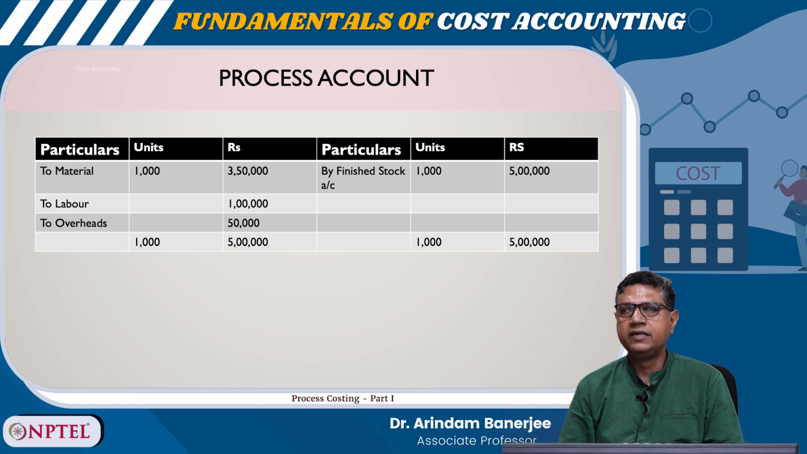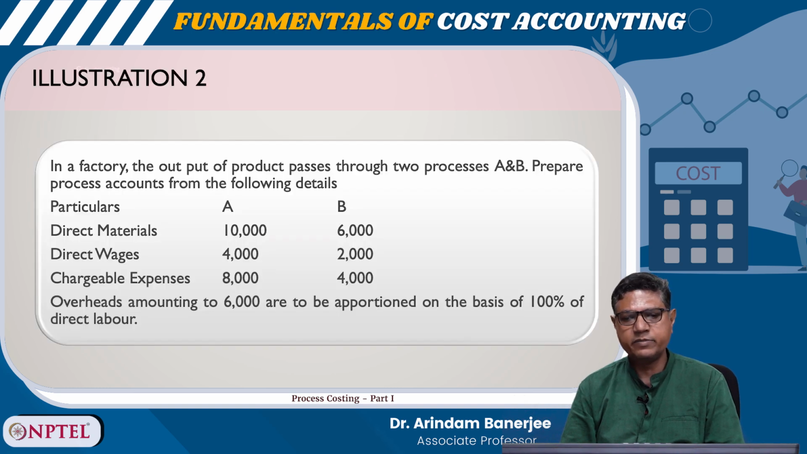Now, illustration 2. In a factory the output of a product passes through two processes A and B. Prepare process accounts from the following details. Direct material for A is 10,000, for B it is 6,000. Direct wages for A is 4,000, for B it is 2,000. Chargeable expenses 8,000 for A, 4,000 for B. Overheads amounting to 6,000 are to be apportioned on the basis of 100% of direct labor.